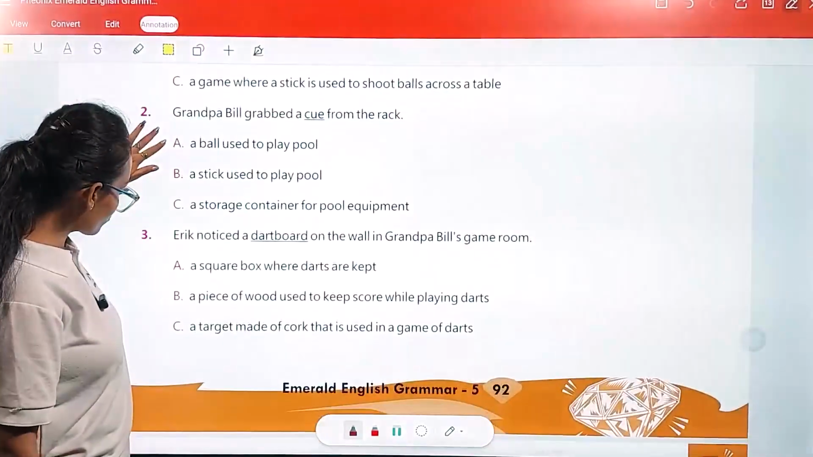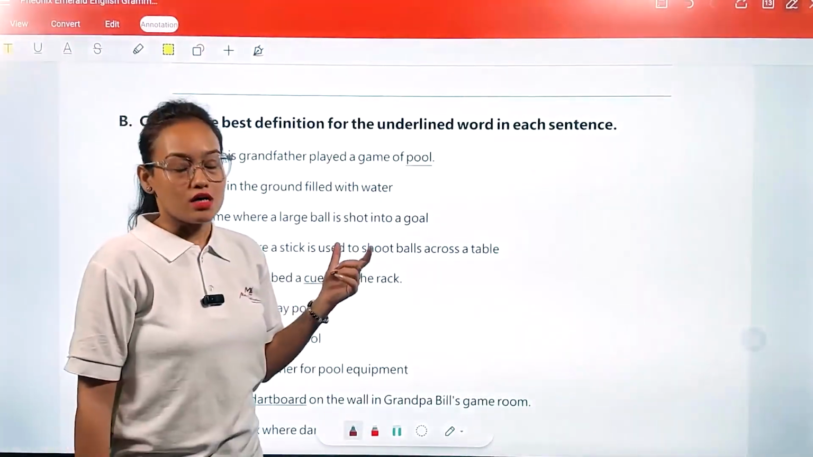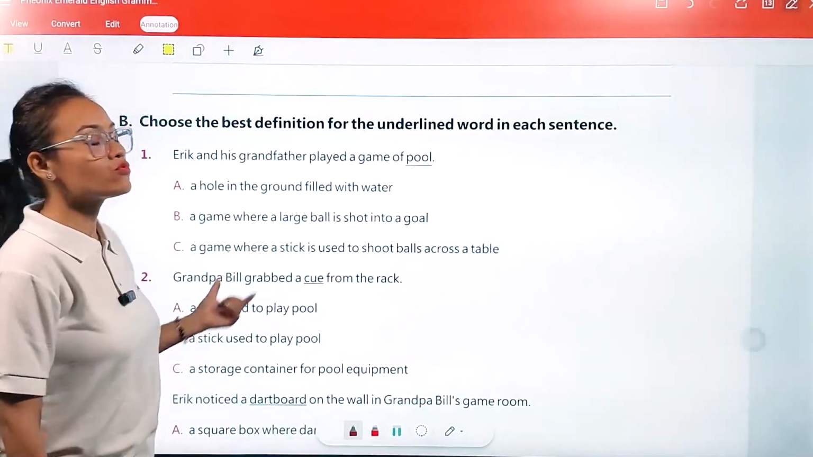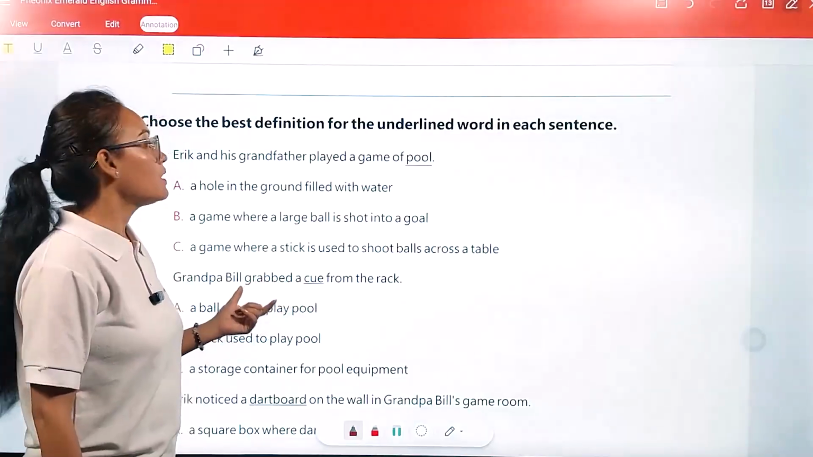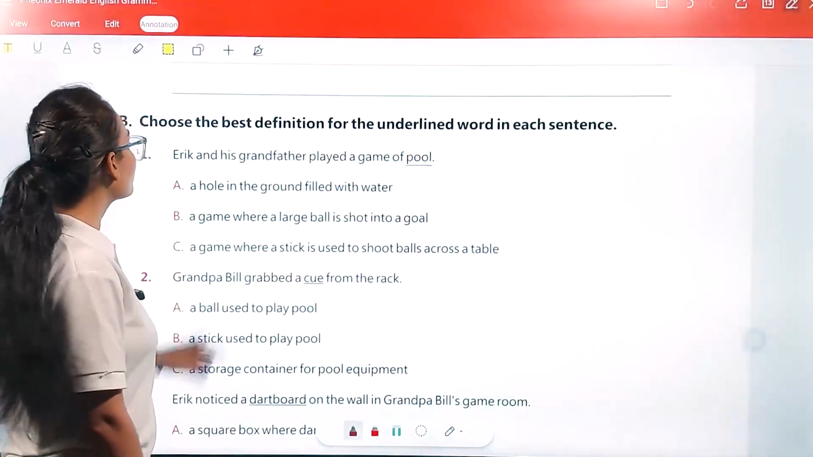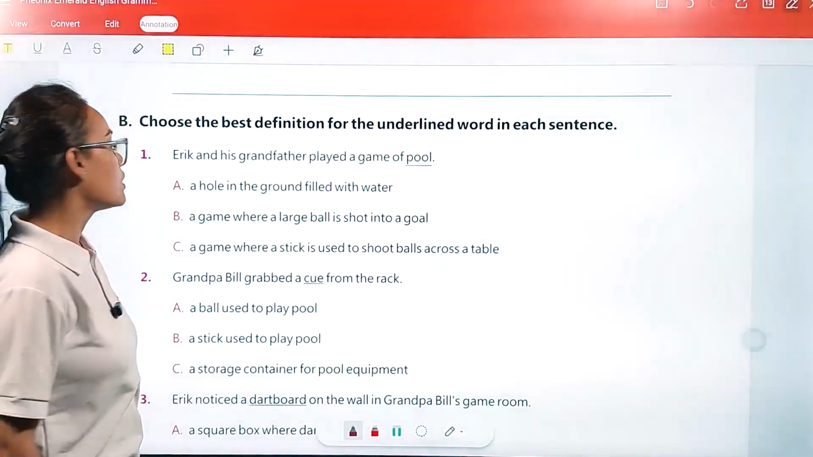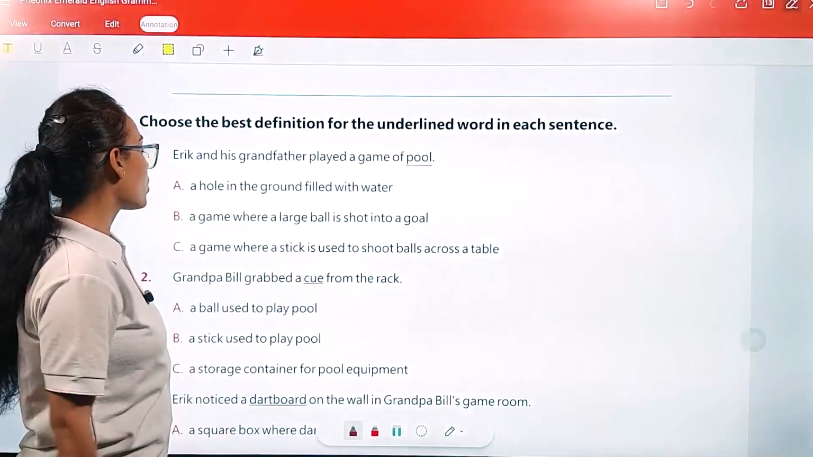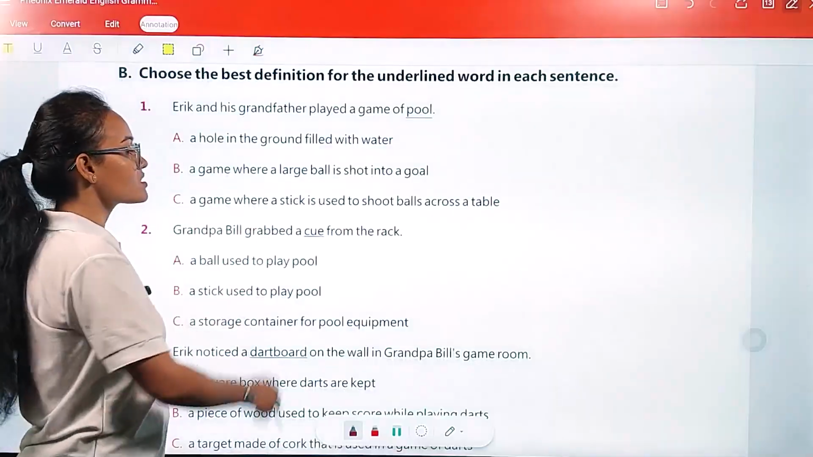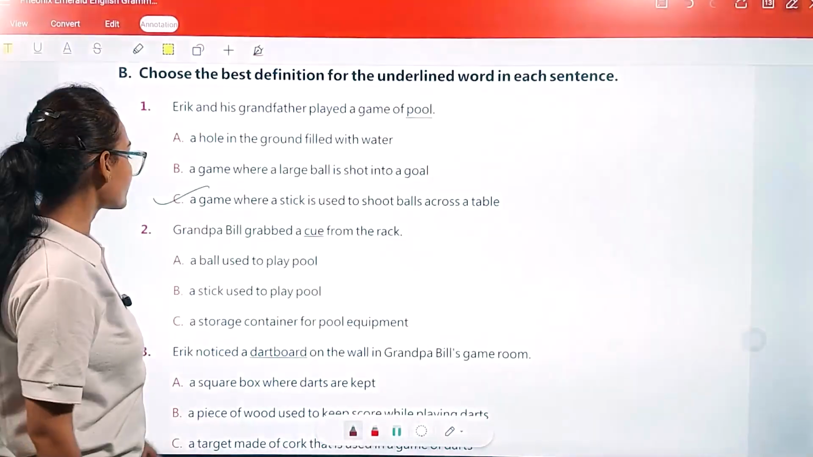Here, my dear student, a total of three sentences are given, and in these sentences there is one underlined word. Now we are going to see the exact meaning of these underlined words. Like the first one: Eric and his grandfather played a game of pool. What is the meaning of pool? A hole in the garden filled with water, a game where a large ball is shot into a goal, a game where a stick is used to shoot balls across a table. So your answer will be C.